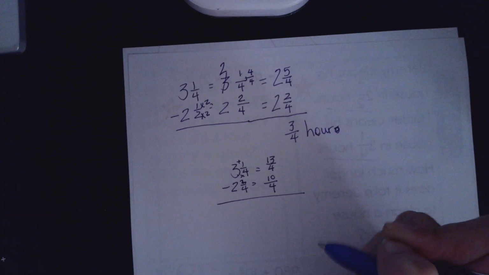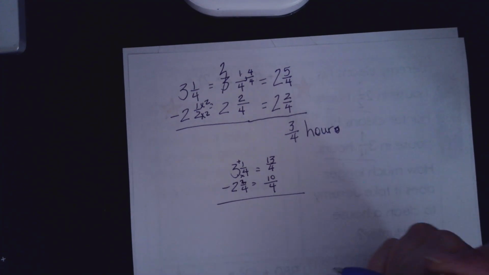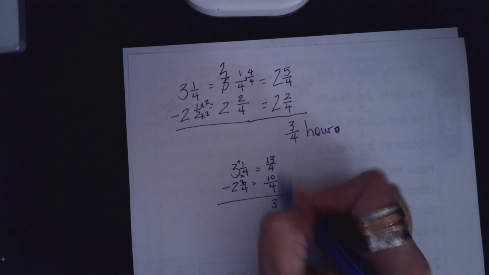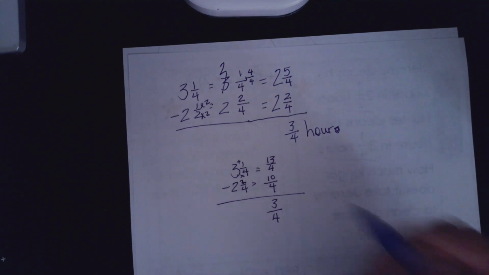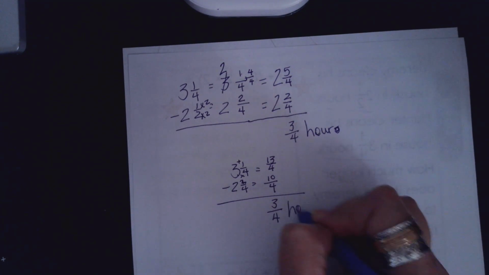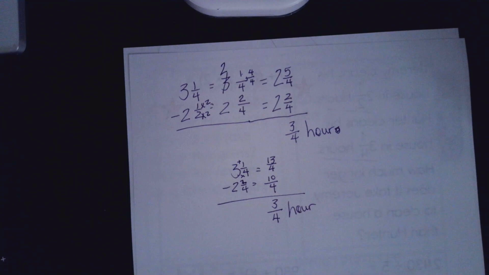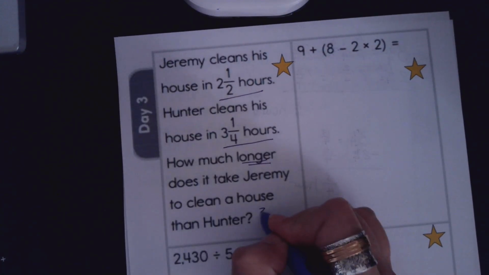Well, this one might not take extra work. 13 minus the 10, that's 3. And then 4 stays the same, so 3/4 of an hour. So either way, we got the same answer. So I would take either way that you chose to do it. So I'm going to flip my paper back over. And I'm going to write down my 3/4. 3/4 hour.